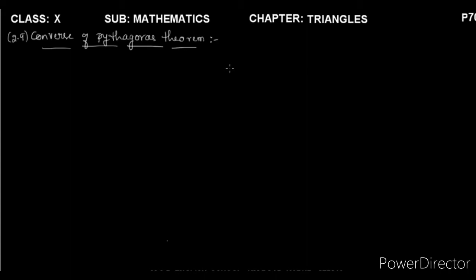That is very important. In that particular statement, they are given a right angle triangle, but here by using the right angle triangle we can easily find the statement like AC square is equal to AB square plus BC square in the Pythagoras theorem statement. But here we already know that condition: the square of the hypotenuse is equal to the sum of the squares of the other two sides. By using that statement, you should prove that the triangle contains a right angle. So that is called the reverse theorem or converse theorem, right?